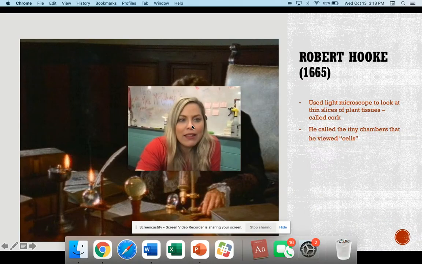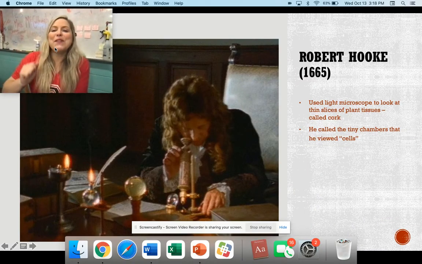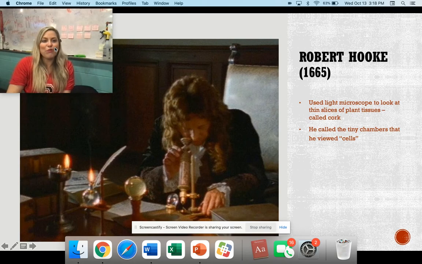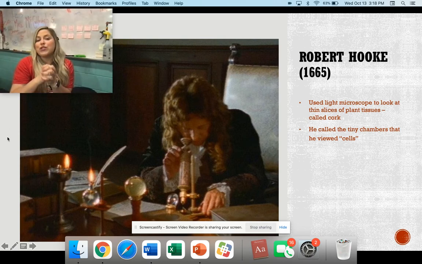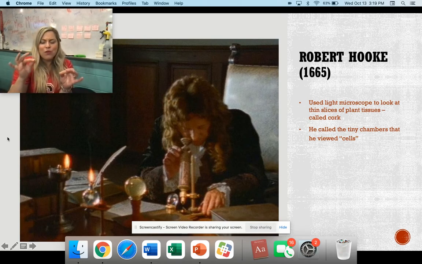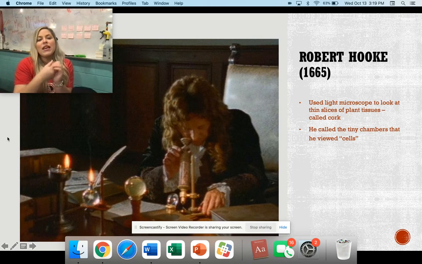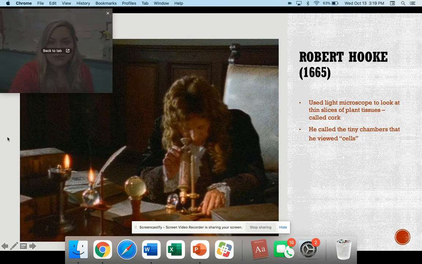Let me move my little face around here. All right. So Robert Hooke, he was one of the original contributors to the cell theory. He used a light microscope to look at thin slices of plant tissues, which at the time was a cork plant. And then he noticed that they were composed of these little tiny chambers. So when you're looking under that microscope, he saw all these little tiny chambers, and he called those cells, or what he viewed was the cell.